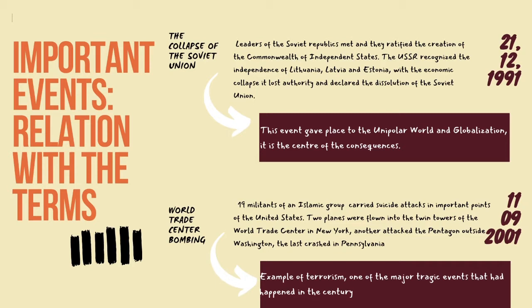The World Trade Center bombing, the 11th of September of 2001. 19 militants of an Islamic group carried suicide attacks in important points of the United States. 2 planes were flown into the Twin Towers of the World Trade Center in New York. Another attack, the Pentagon outside Washington, the last crash in Pennsylvania. This is one example of terrorism and is one of the major tragic events that had happened in the century.